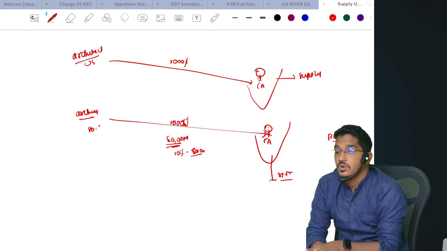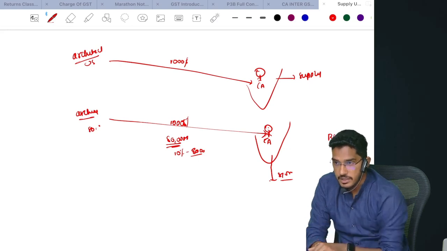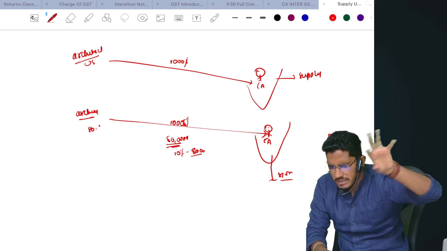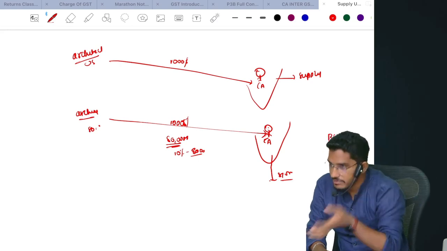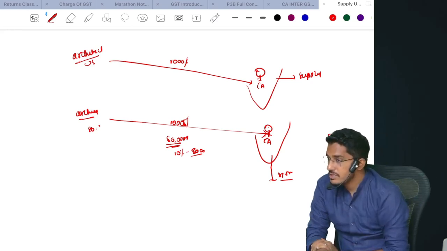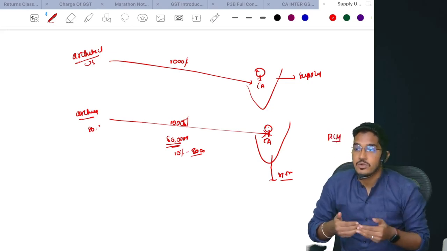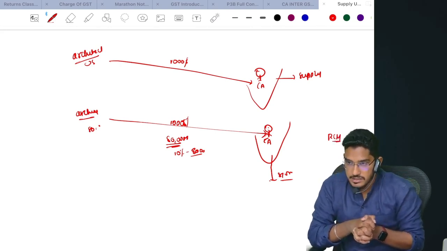Just through whose hands the money is going to the government, that is only changing. This is a forward charge mechanism: the recipient will give it to the supplier, the supplier will pay. This is a reverse charge mechanism: the recipient only will pay. So whoever is bearing the taxes, that remains the same. Just who is depositing, who is acting as a mediator, who is a partner of the government is changing here. But the ultimate burden is always on the recipient.